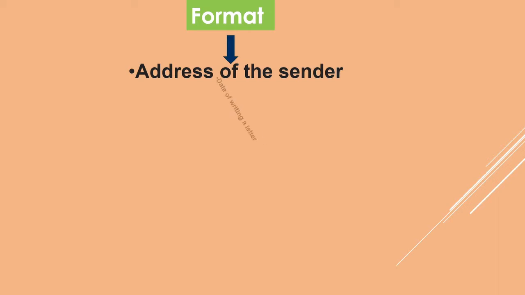And there is a rule in CBSE, even if you write only the format and something in the body, you will get half marks. So the format we follow in the informal letter is, first of all we write the address of the sender. That means if you are writing the letter, then you will write your own address. And then the date of the writing.